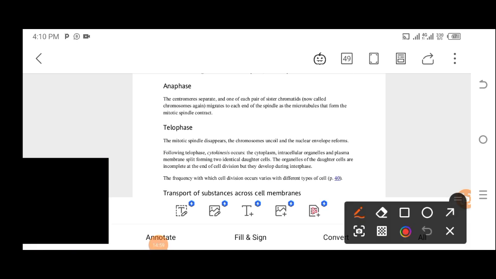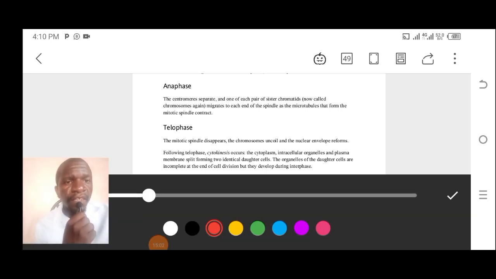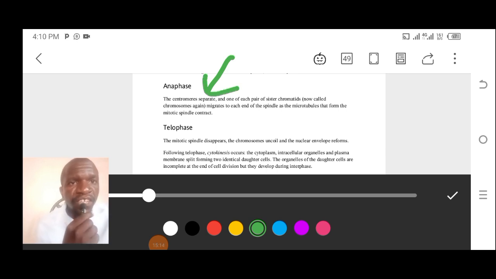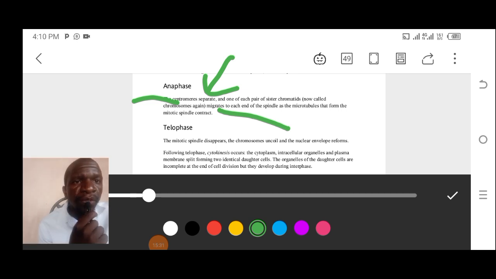What do we learn under this process of anaphase? There are critical issues that I want you to master, right? Under anaphase, one thing that I want you to know is that there is a separation. This is a keyword. There is separation of centromeres, and one of each pair of sister chromatids migrate to each end of the spindle. So there is migration of the chromosomes to each end of the spindle.